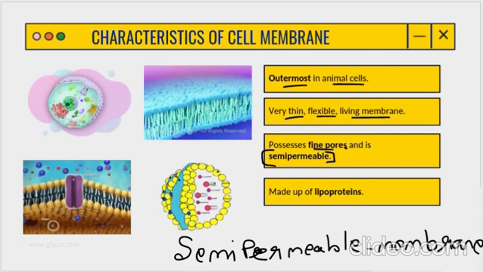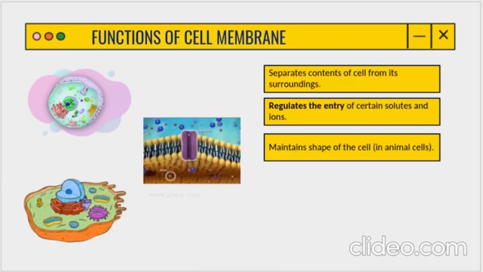And the last point is that the cell membrane is made up of lipoproteins. What is the function of the cell membrane? It separates the contents of the cell from its surroundings and outside things, separation by the cell membrane. It regulates the entry of certain solutes and ions. It is semi permeable, that's why. And it even maintains the shape of the cell, but only in animal cells.